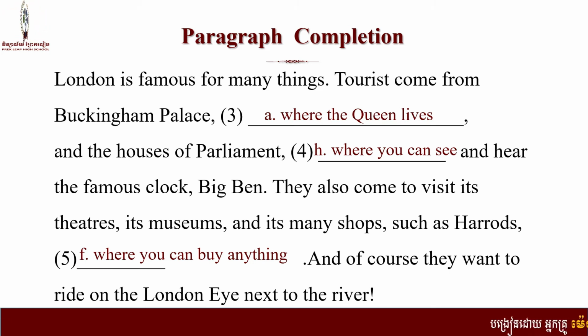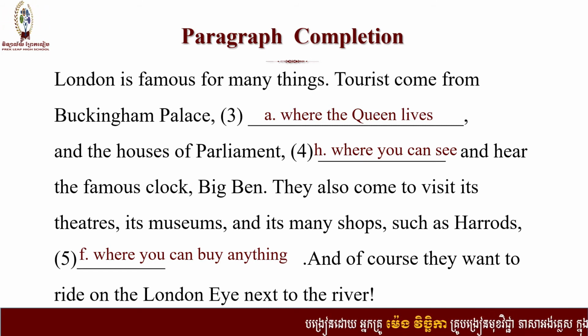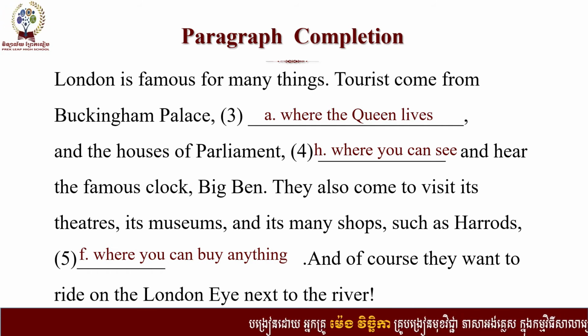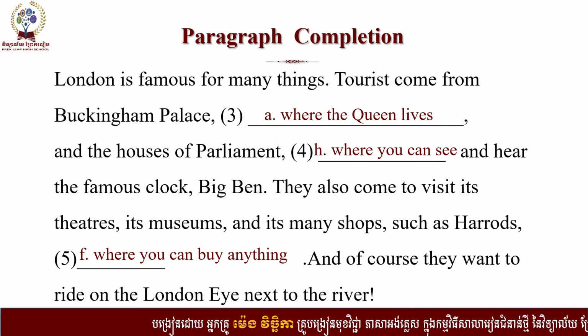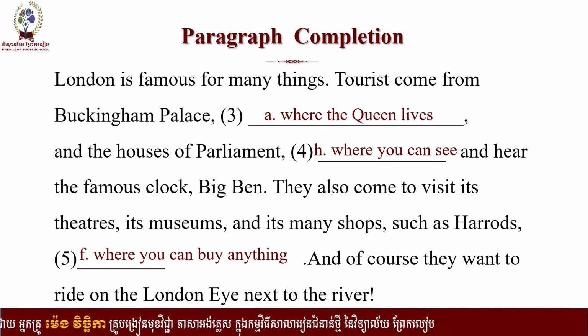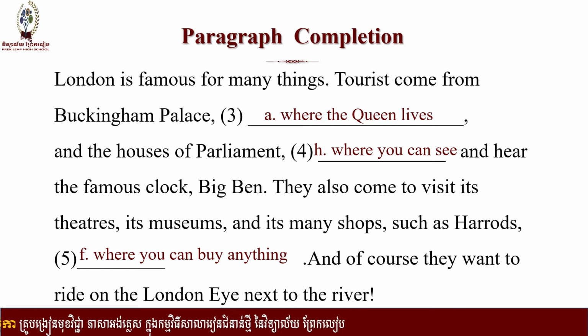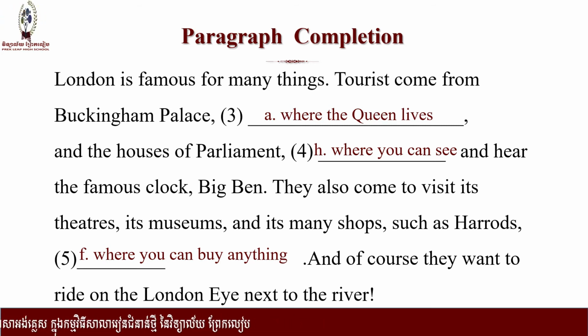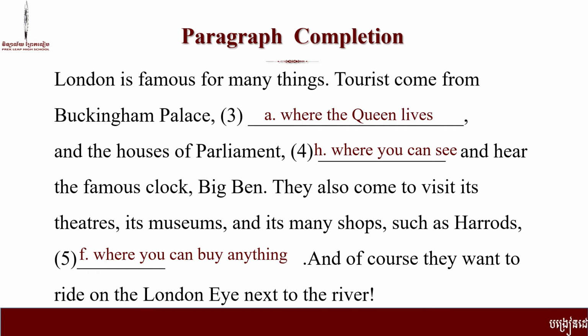So in the second paragraph, it's talking about what London is famous for. We have Buckingham Palace, the Houses of Parliament, and also Harrods. So the second paragraph is mainly talking about London, that there are many very interesting things in London. Okay, so how about the third paragraph?